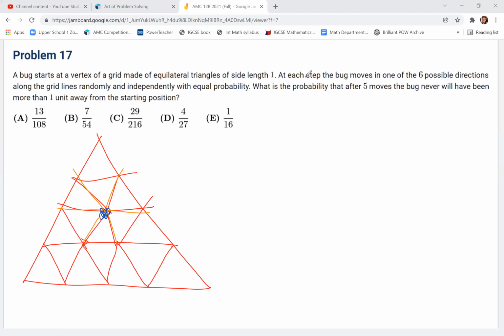And the question wants to know the probability that he never ends up more than 1 unit away from the starting point. If you think about it, that means we want him to stay on this purple hexagon, right? He can't leave that. If he leaves that hexagon, then he is more than 1 unit away from the starting point. So we want to find the probability that, within 5 turns, he stays on this purple hexagon.